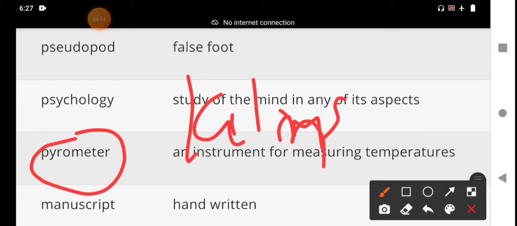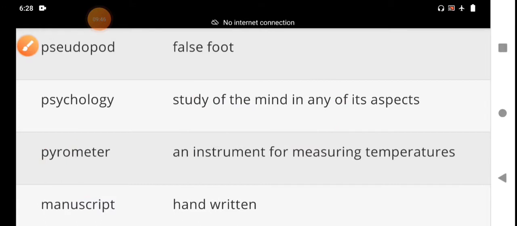That is the meaning of pyrometer. And the derived words: pyromagnetism, pyrocatalysis, pyrosomal disease, pyrorus. These are the words derived from the root word pyro.